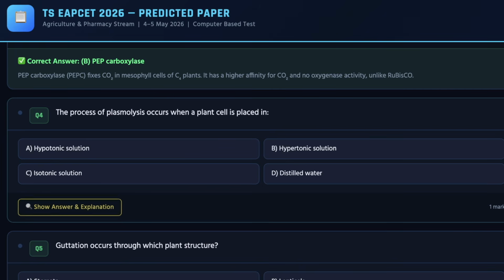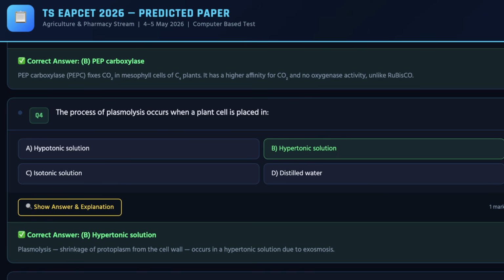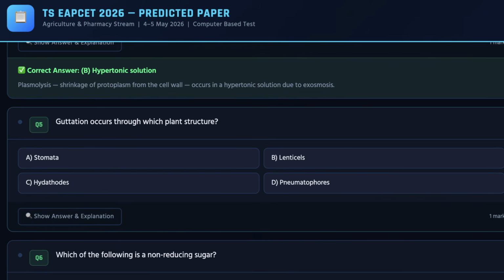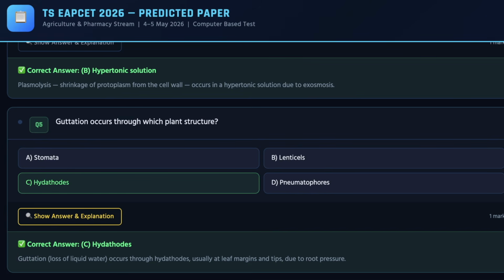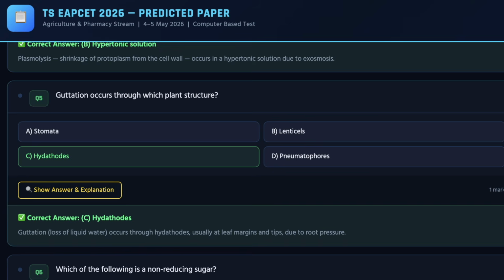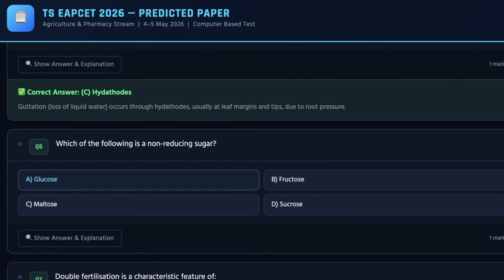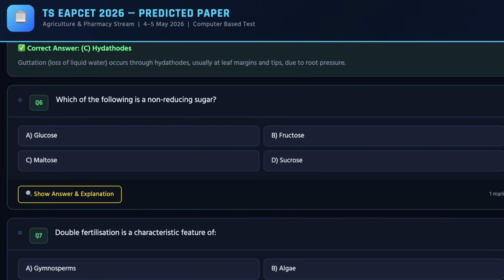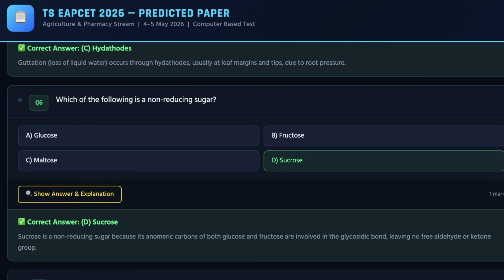Next, as we move ahead, you can check out the fourth question, the process of plasmolysis occurs when. The correct answer for the same is B again. Moving ahead, we have the fifth question on the screen, and the correct answer for the same is C. And as we move ahead, you can check out the sixth question, and the correct answer for the same is D. So this is the predicted question paper.